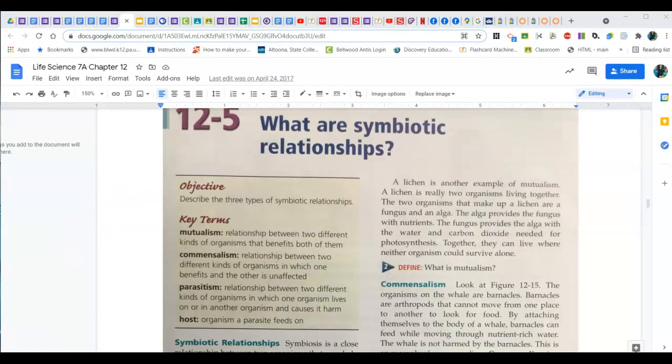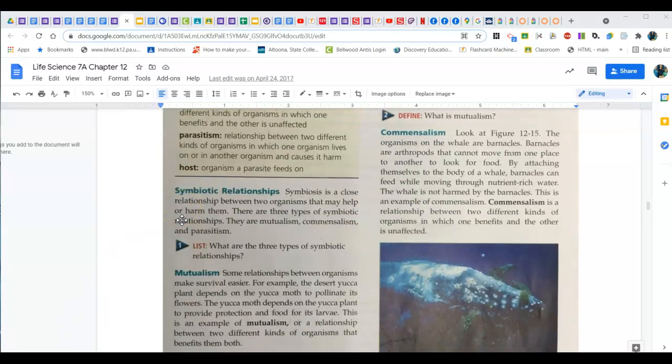So guys, we're going to jump to our symbiotic relationships now. The three types: mutualism, commensalism, parasitism, and host and parasite obviously go with that. Mutualism, both are benefited, mutual as in working for each one. Commensalism is only one organism benefits, the other is unaffected, and parasitism, one is hurt, the other is helped. Host is the organism being fed upon by a parasite.